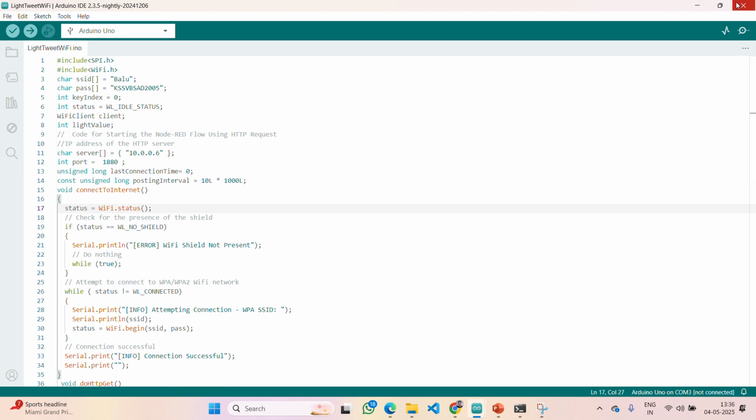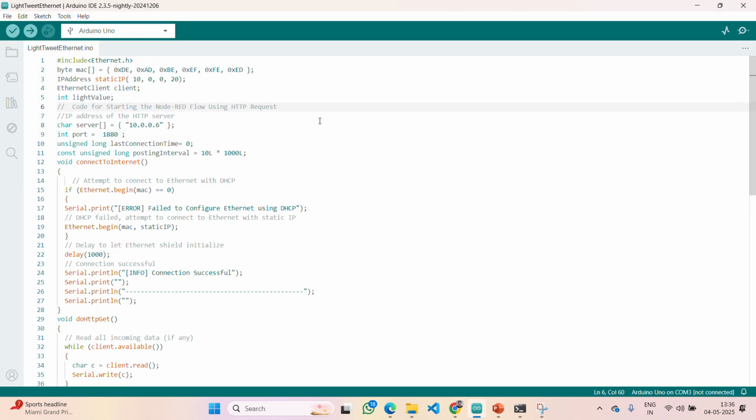Now let us see the Ethernet case, because here we are working with hardware components. Only the internet connection function is going to differ, guys. Here you are going to give a MAC address and a static IP. When you use static IP, if the Ethernet connection is not recognized, then you are going to begin with it.